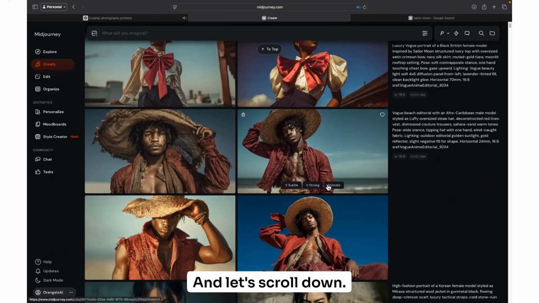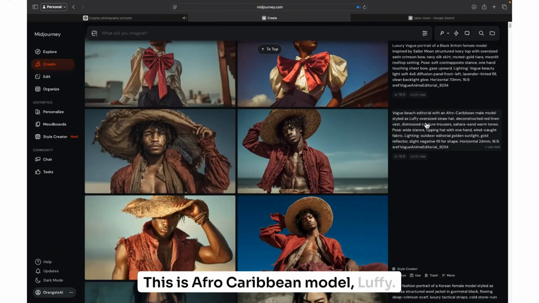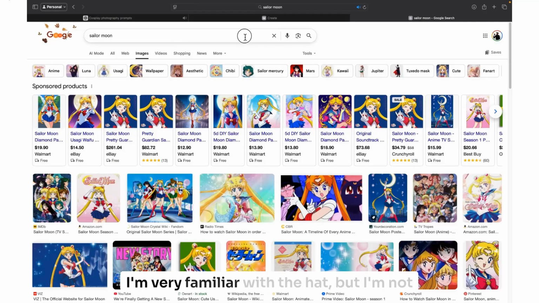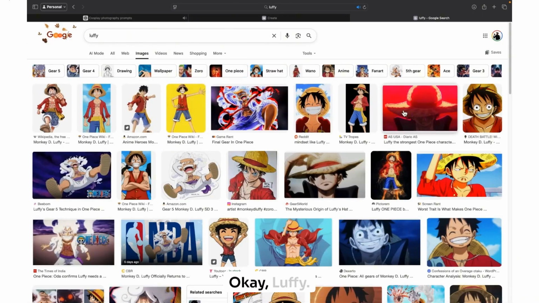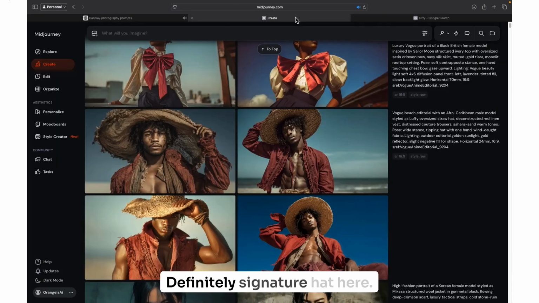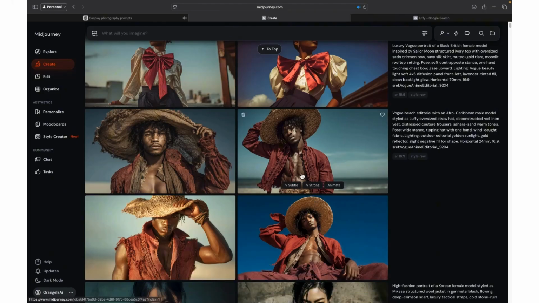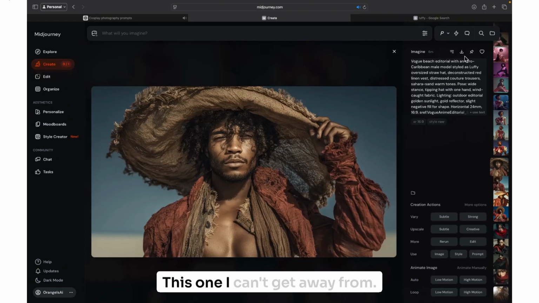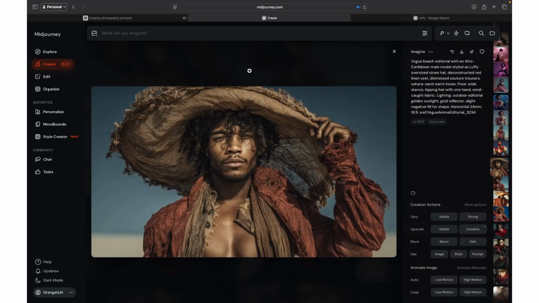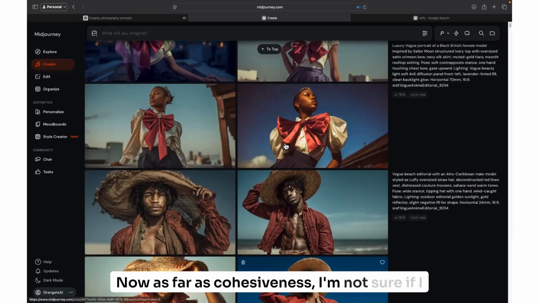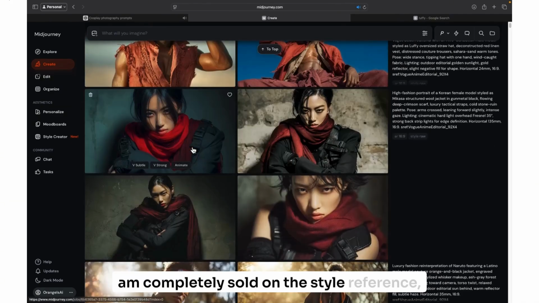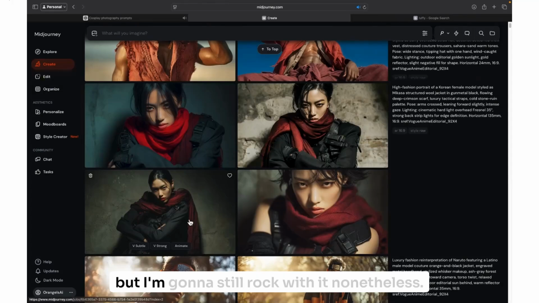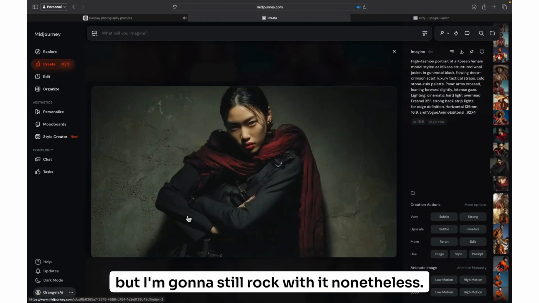And let's scroll down. This is Afro-Caribbean model, Luffy. I'm familiar with the hat, but I'm not really sure what the person is supposed to look like. Okay, Luffy. Okay, definitely signature hat here. I like this a lot. Creative. Now, as far as cohesiveness, I'm not sure if I am completely sold on the style reference, but I'm gonna still rock with it nonetheless.